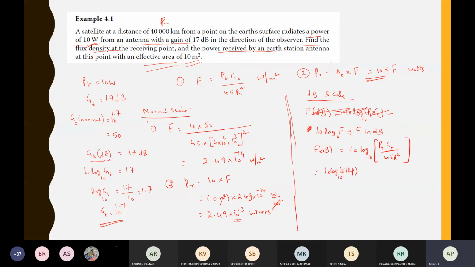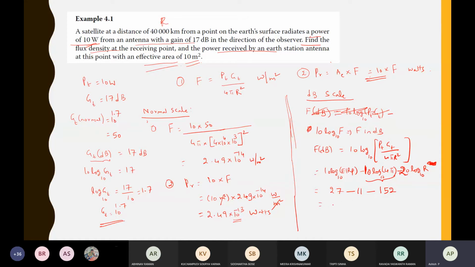Some people will write it in posh terms as EIRP, minus 10 log base 10 of 4 pi, and this R square is there, right? So minus 10 log 10 R square. If you bring that 2 here, it will become 20 log R. So 10 log of this one is 27, then 20, then this 10 log 4 pi is, I think, 11, and 20 log R is 152. All these are in dB.